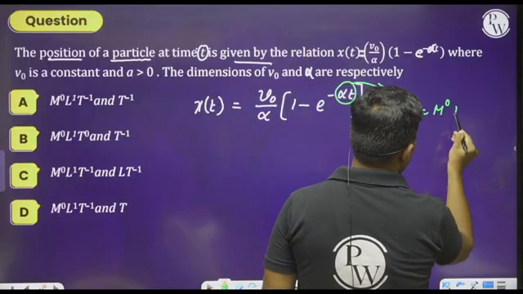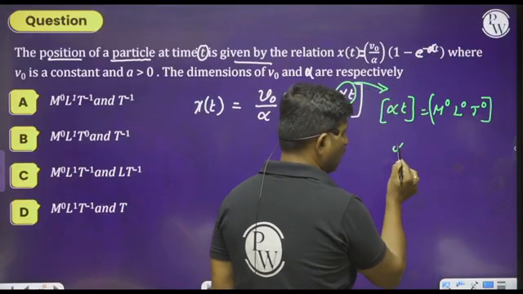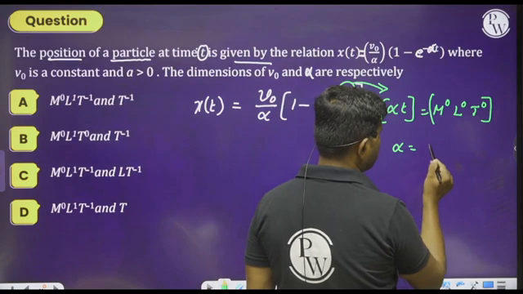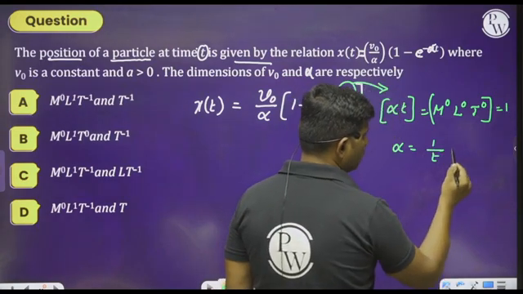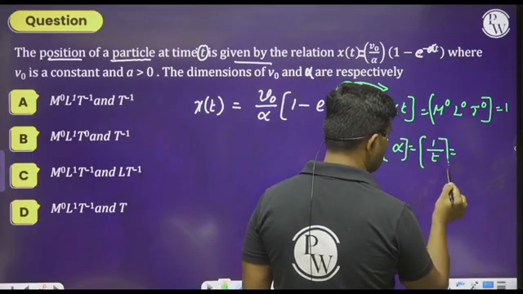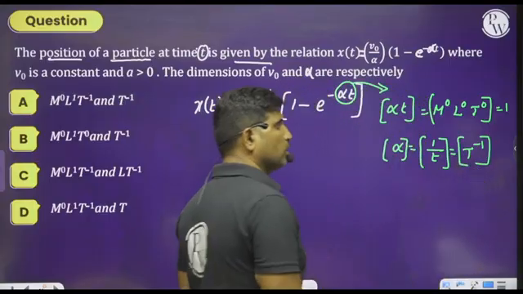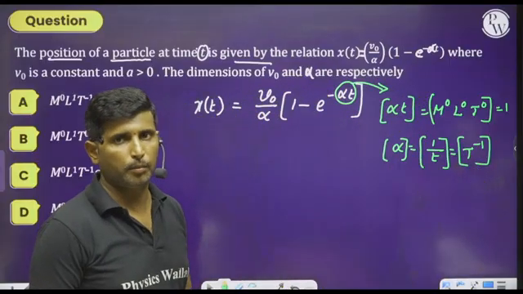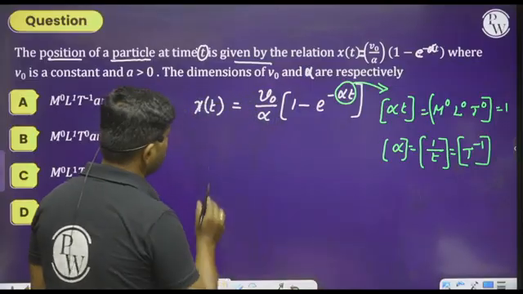Therefore you can write M to the power 0, L to the power 0, T to the power 0. Therefore alpha can be written as 1 by t, so alpha will have the dimension T to the power of minus 1. Understood?